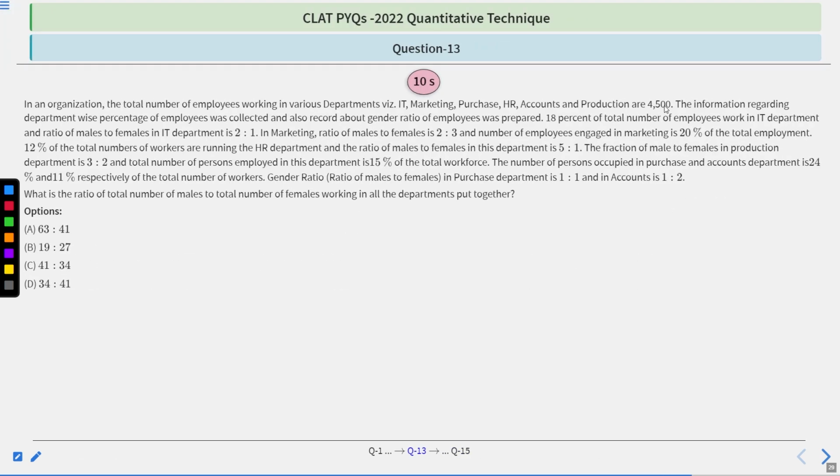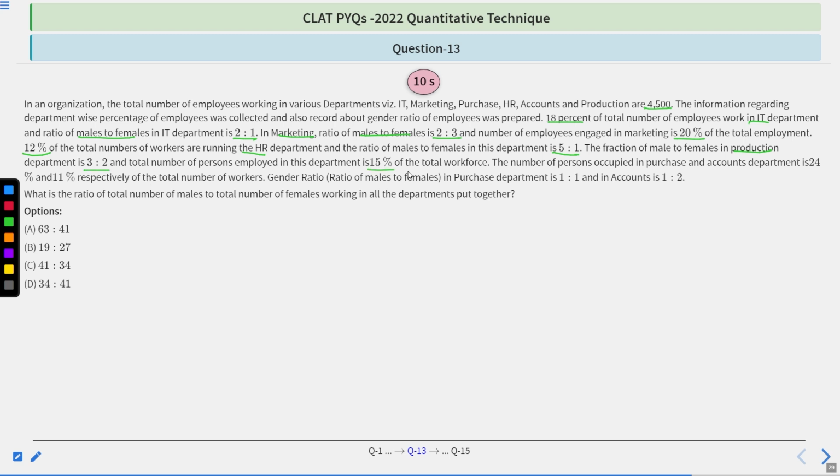The same passage. Total number of employees combining across all departments is 4500. In IT department, the ratio male to female is 2:1, and it is 18% of the total number of employees. Marketing ratio is 2:3, male to female, and it is 20% of the total number of employees. In HR, it is 12% of the total number of employees, and the ratio is 5:1. In production, the ratio is 3:2.